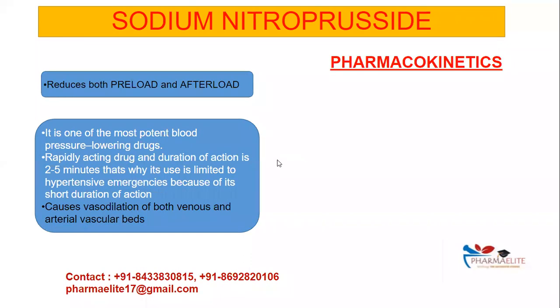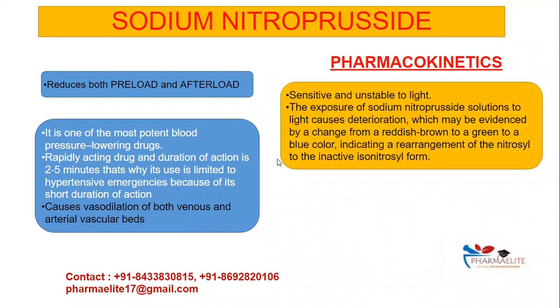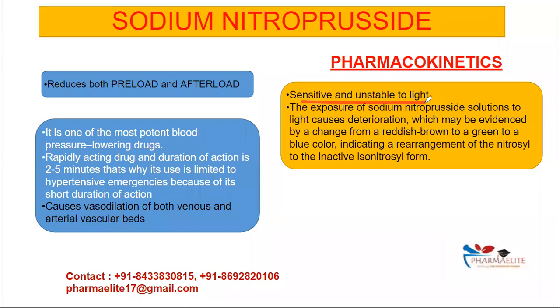Now let's look at the pharmacokinetics. Sodium nitroprusside is reddish brown in color and the pH is around 3.5 to 6. It is extremely sensitive to light and it is unstable in the presence of light, and that's why it should be protected from both light and heat. The exposure of sodium nitroprusside solution to light causes deterioration, and this will lead to a change in color from reddish brown to greenish bluish in color, and this is because of the rearrangement of the nitrosyl group to the inactive